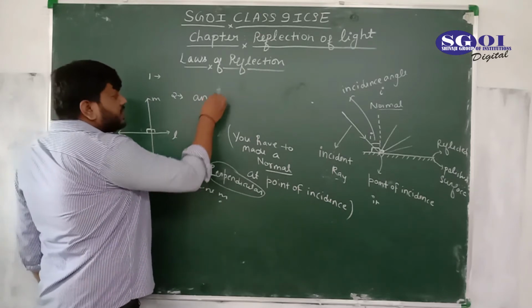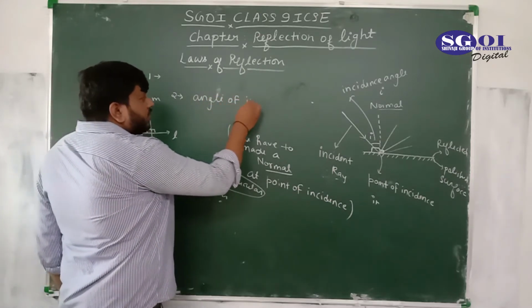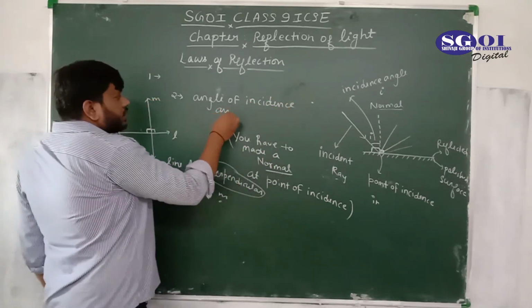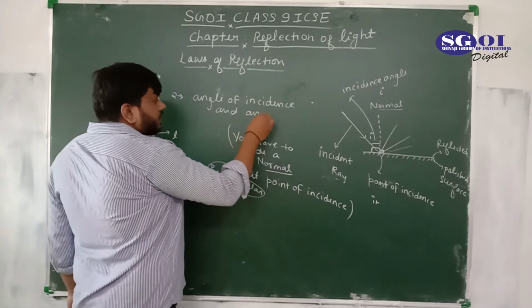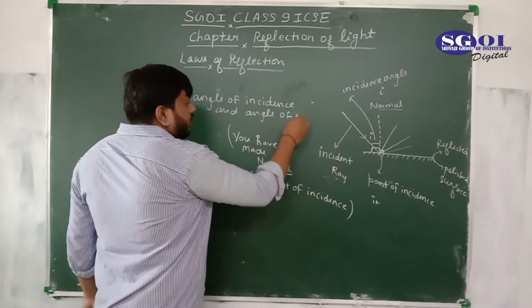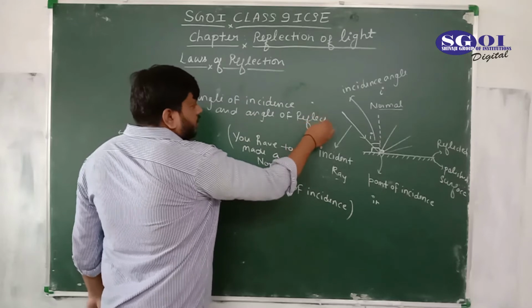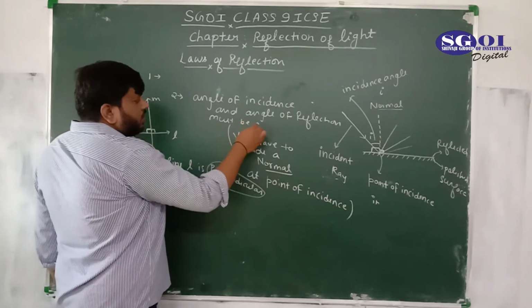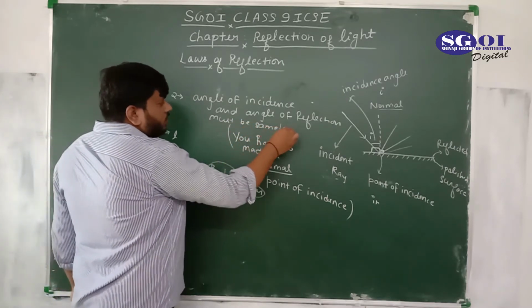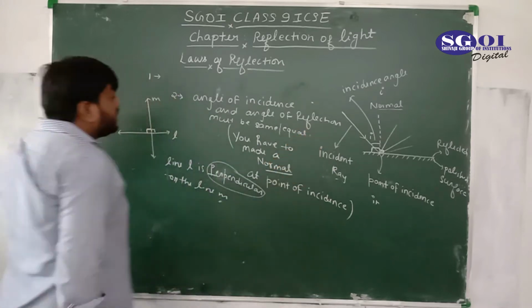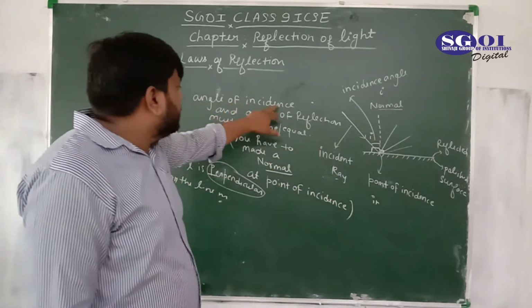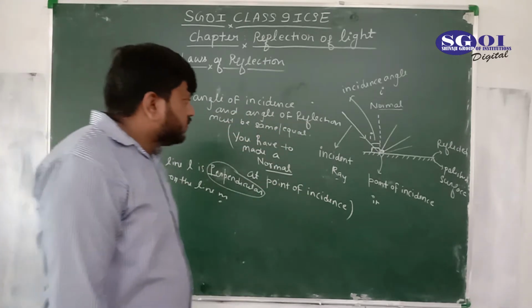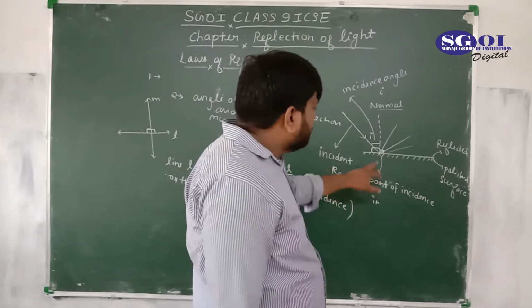angle of incidence and angle of reflection must be same, must be equal. This is the second law of reflection. Angle of incidence and the angle of reflection must be same or equal. Okay,